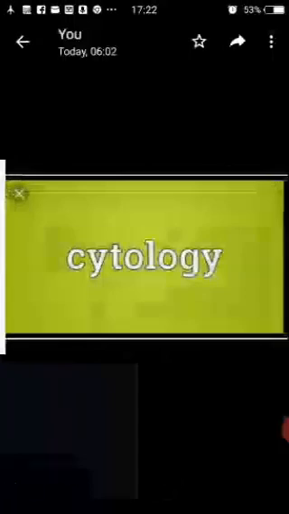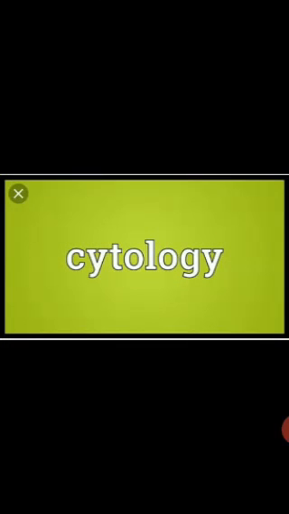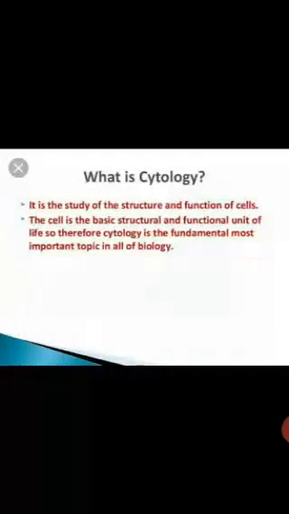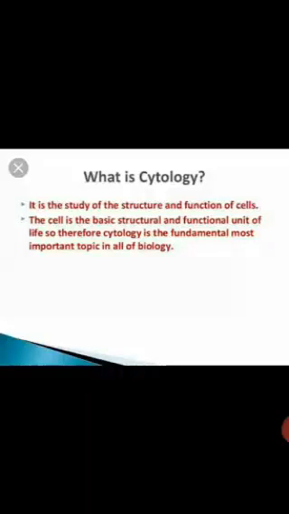The branch of the science that deals with the study of cells is called as cytology. Cytology deals with the study of structure and function of cells. Children, any idea how were the cells discovered?